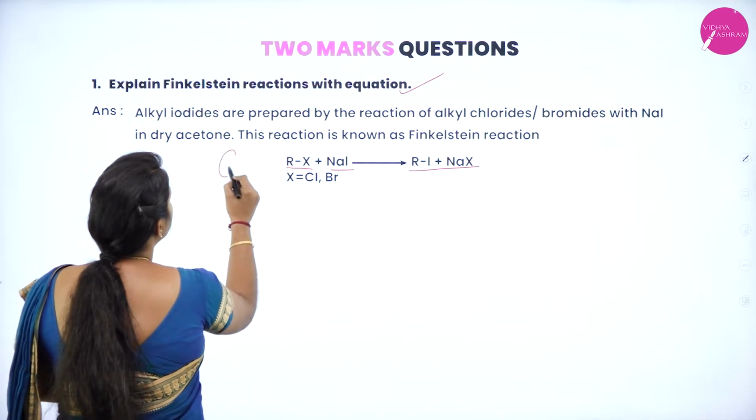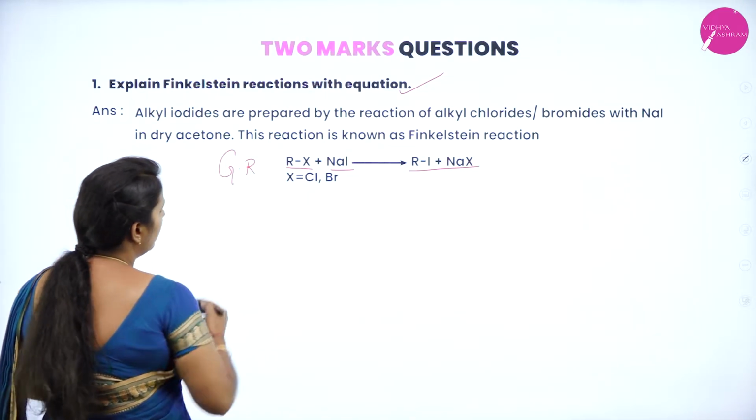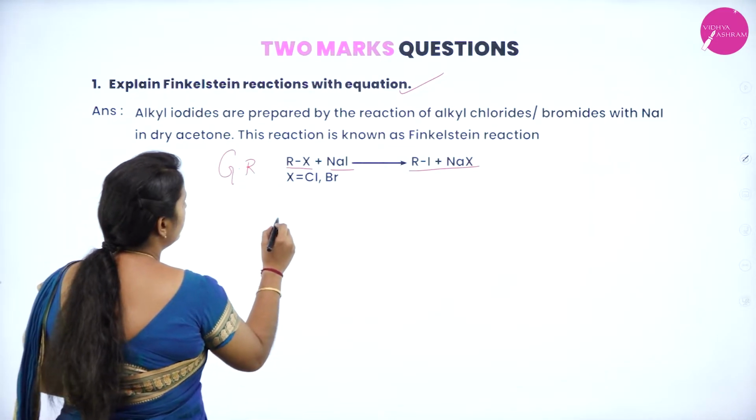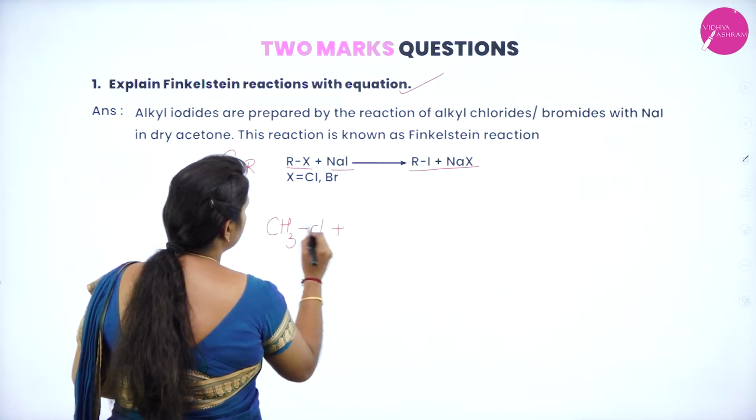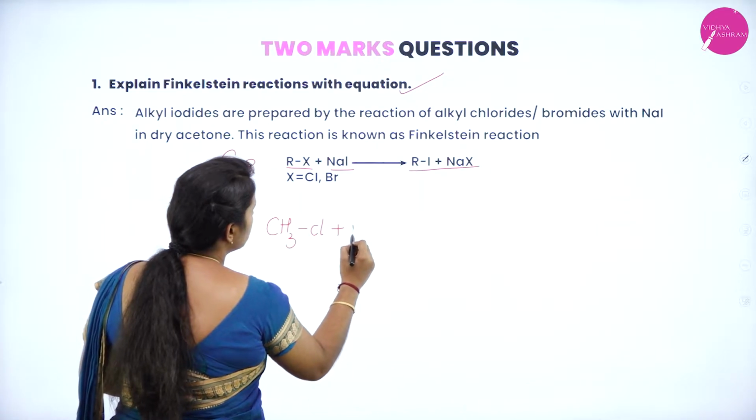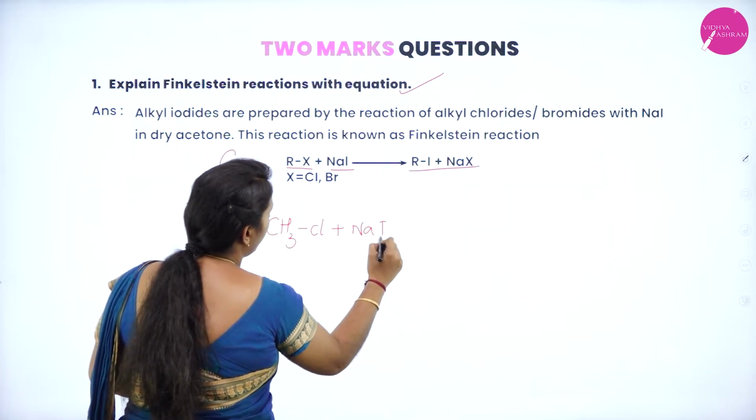This is a general reaction. You can take one example for this. So, I'll go with R as CH3Cl. This is an alkyl chloride which is allowed to react with sodium iodide.